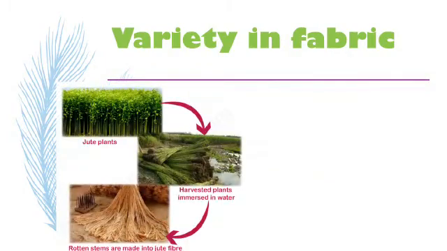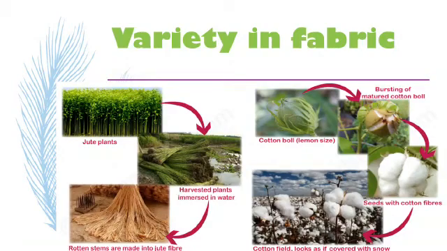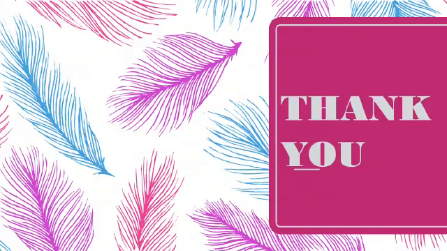Also here we can see how the jute plant is converted into jute fiber. Jute plant we first cultivate on a large scale, then it is immersed in water for rotting, and after it is rotten it is converted into jute fiber, and then it is used for various purposes such as doormats or threads. Similarly for cotton, we have cotton plants which initially have a cotton ball, then it bursts out and gives us the cotton fiber with seeds, and then it is converted into thin threads and then finally cloth. So this is the end of the first module.